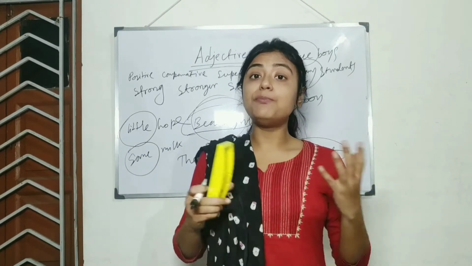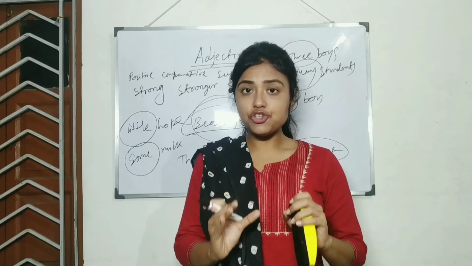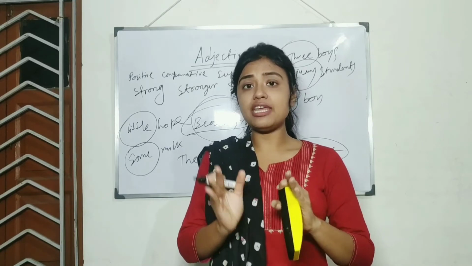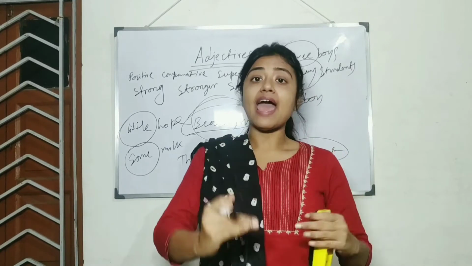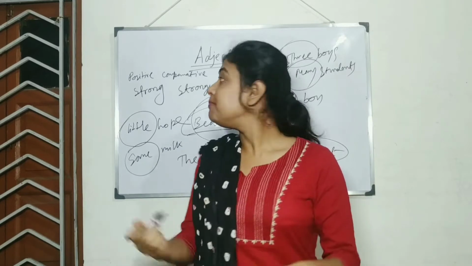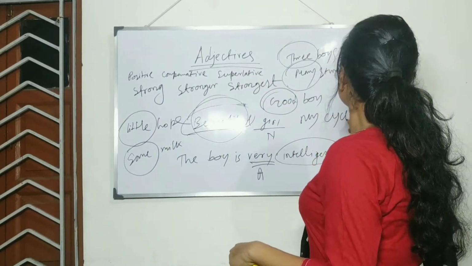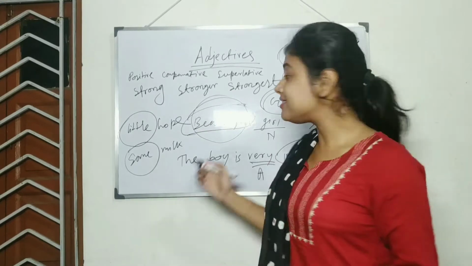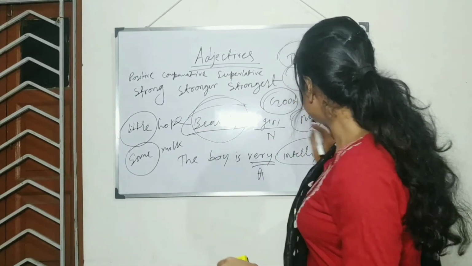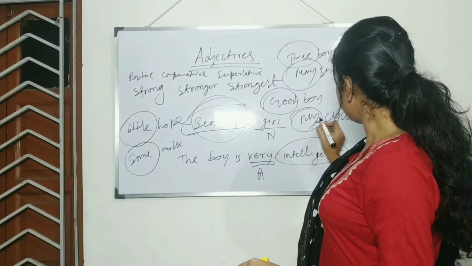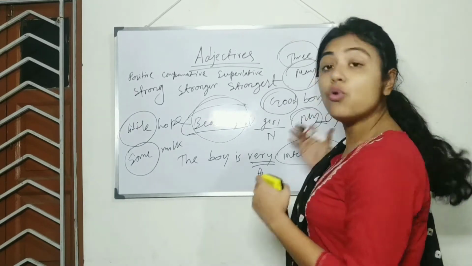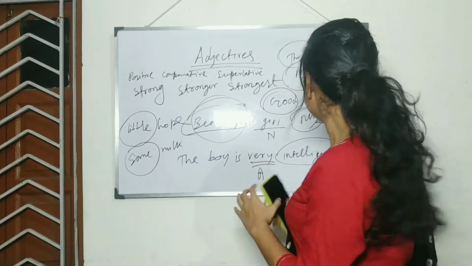These are called possessive adjectives. It shows a type of possession in between the thing and its owner. For example, my cycle. Whose cycle is this? My cycle. So, you can see there is a possession. This cycle is whose? This is mine, right?